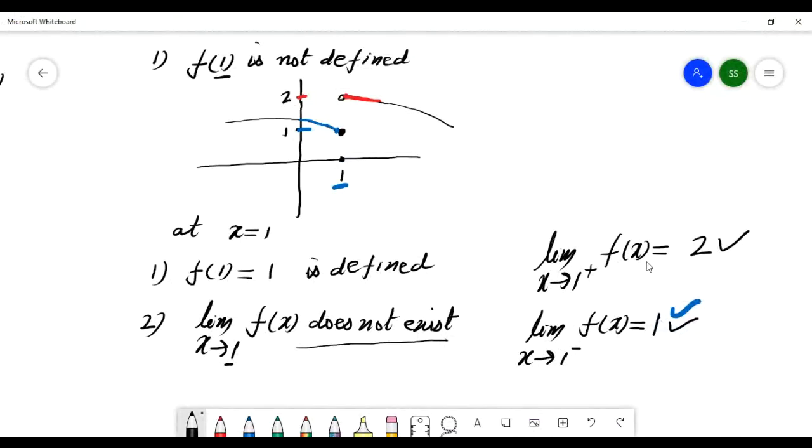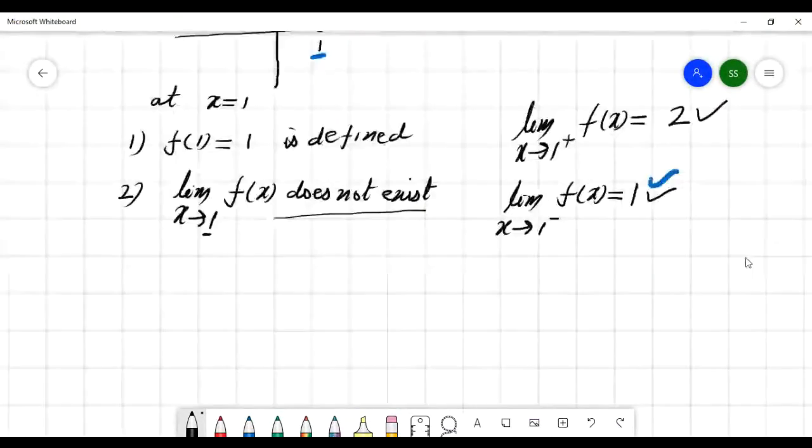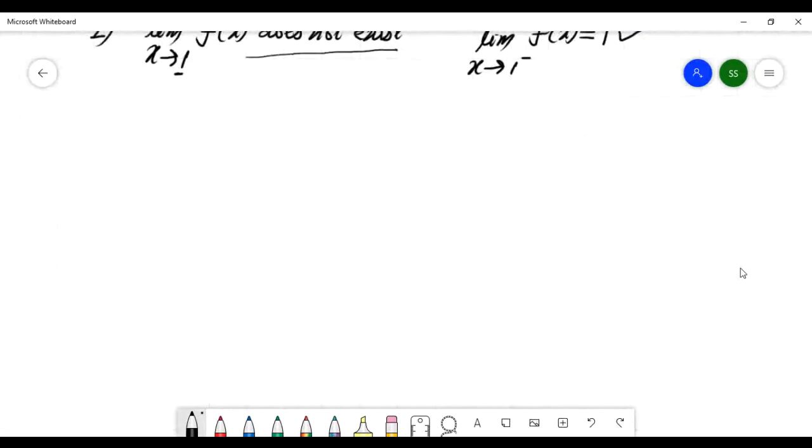So the function is discontinuous. Now see example number 3 here. If I take x is 1, there is a dark point here.